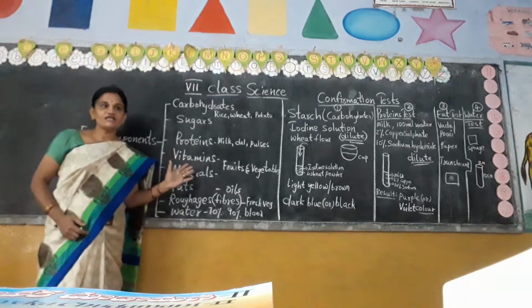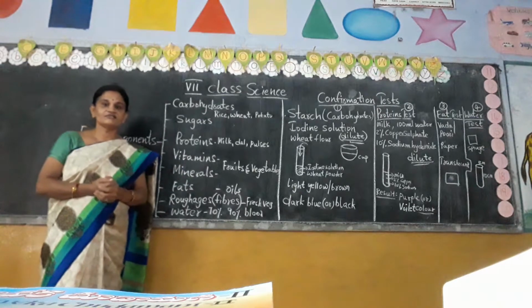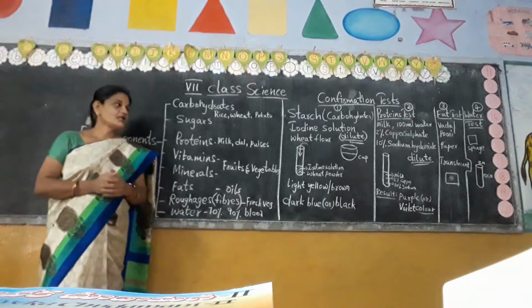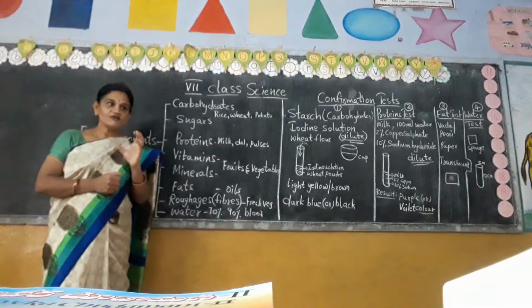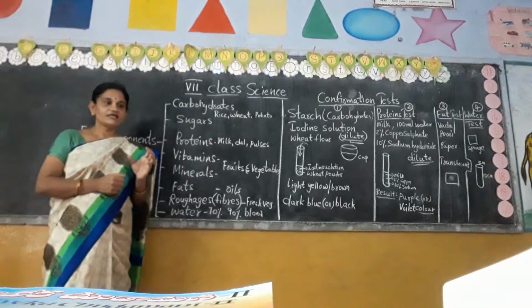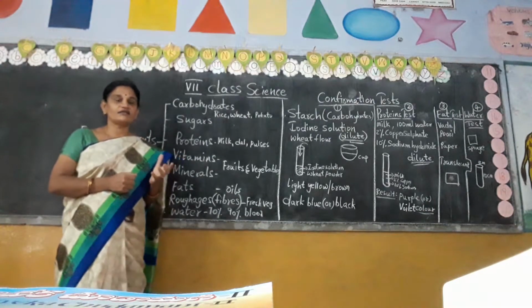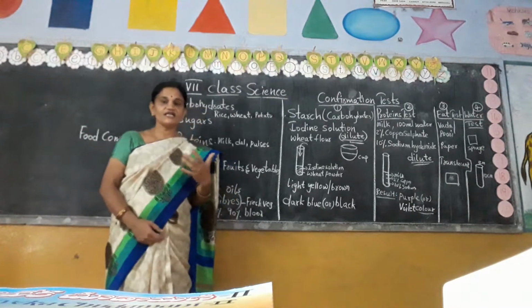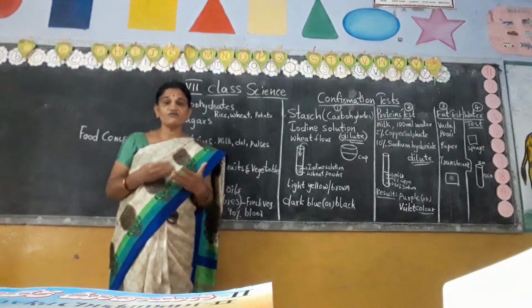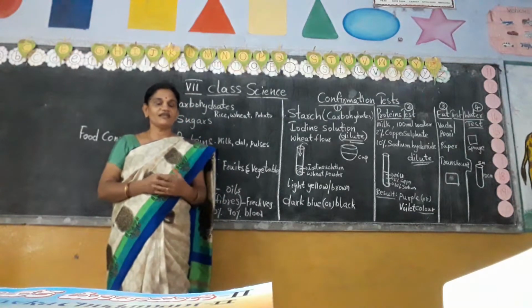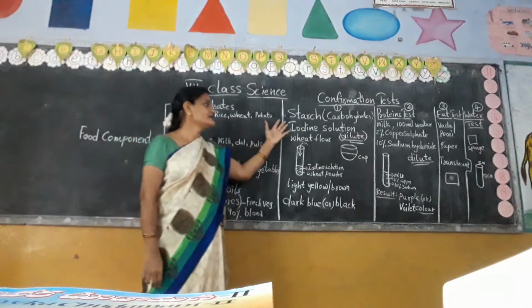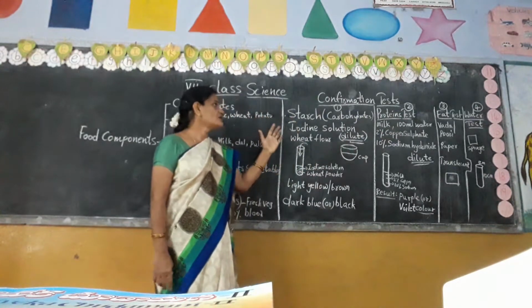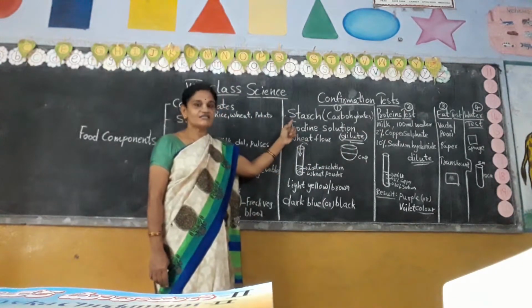What I am going to explain in this class is confirmation tests. What does confirmation test mean? If you take any food item, is a particular component present in it or not? How to prove it? For that proof, we have to do experiments. Generally in science, we prove by doing experiments, and only then will science accept it. So I am taking 4 confirmation tests. Among them, the first one is the starch test.